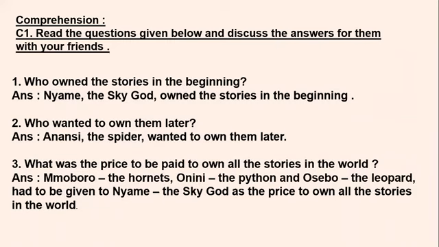We know that there were many characters in this chapter. So these were the three demands which were kept by Niame the sky god in front of Anansi the spider to own all the stories. And that demand was, the sky god wanted three creatures, that was Mosboro, the hornets, Onini, the python, the snake, and Osebo, the leopard. Okay, so this was the price to be paid to own all the stories in the world.